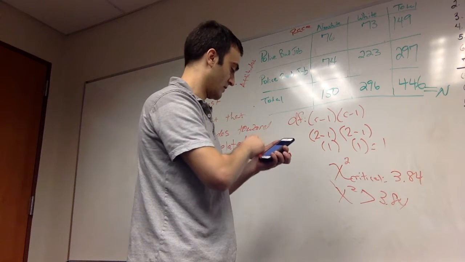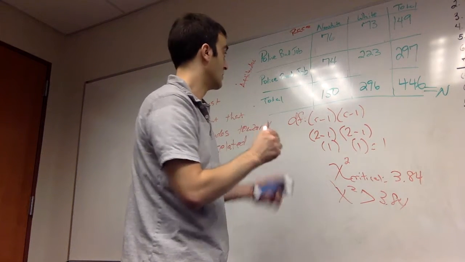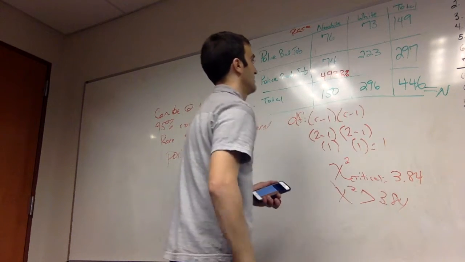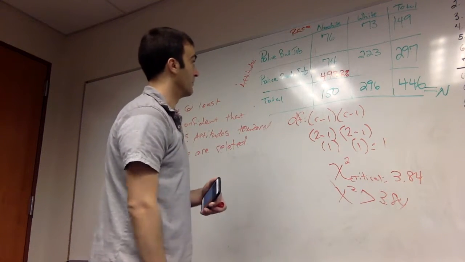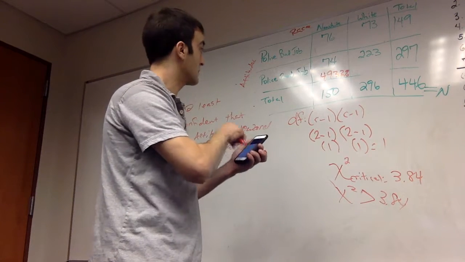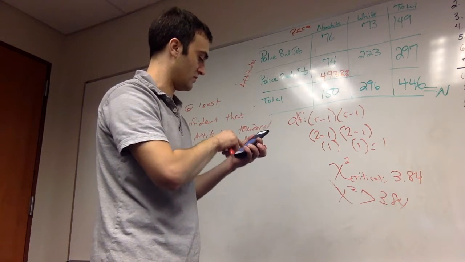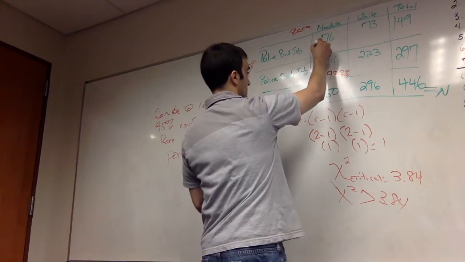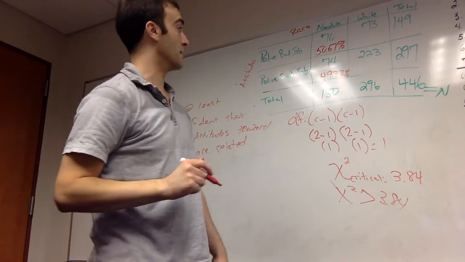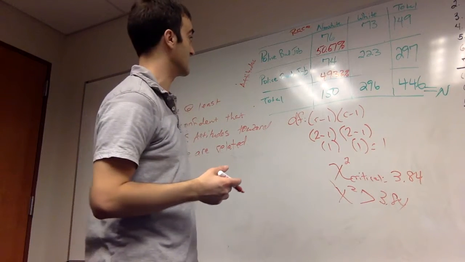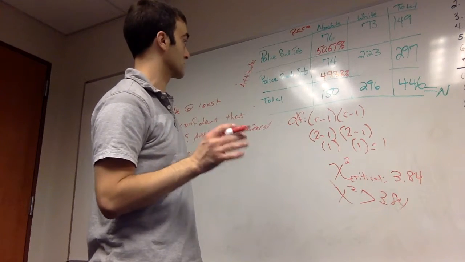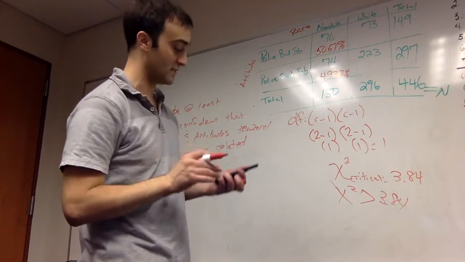So 74 divided by 150, we have 49.33% of non-whites saying that the police do a good job. 76 divided by 150 is about 50.67% of non-whites saying the police do a bad job. So it's almost evenly split, 50-50. The non-whites are about evenly split in terms of their attitudes towards police. About half say they do a bad job, about half say they do a good job.